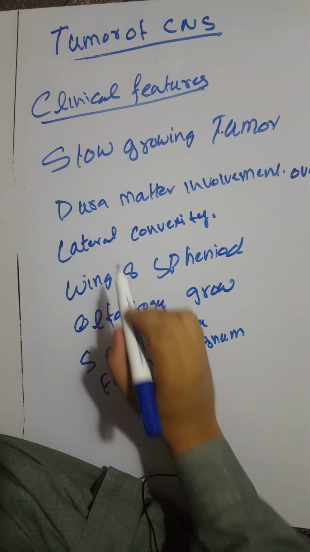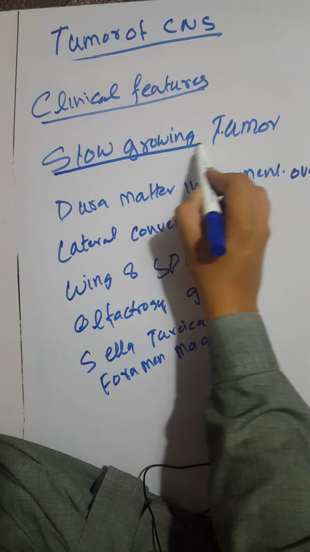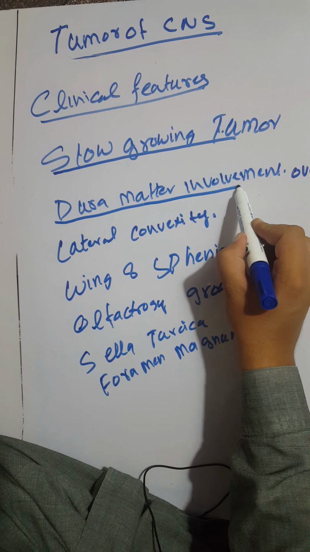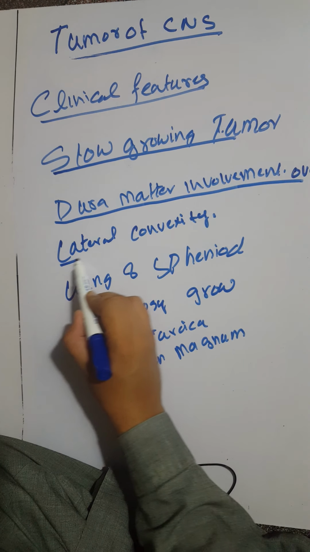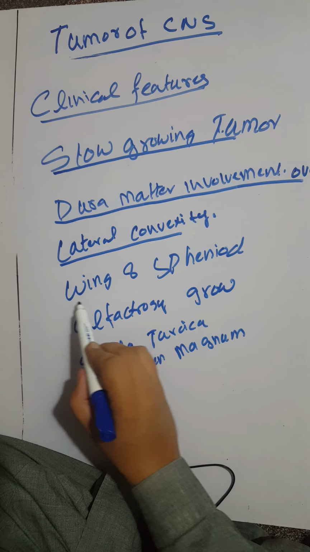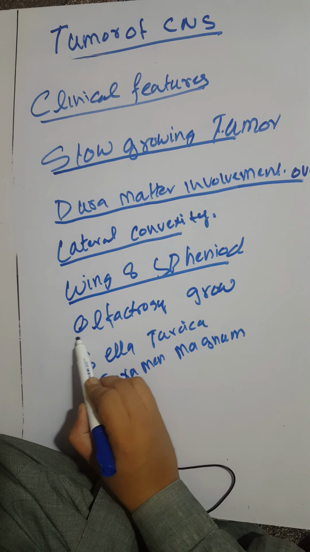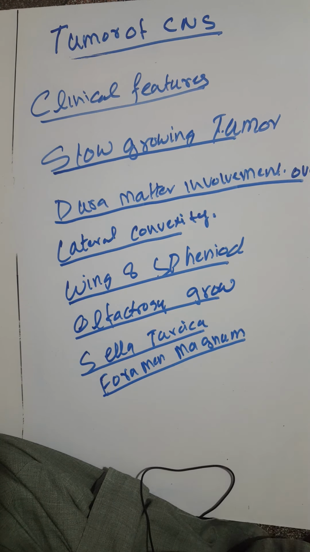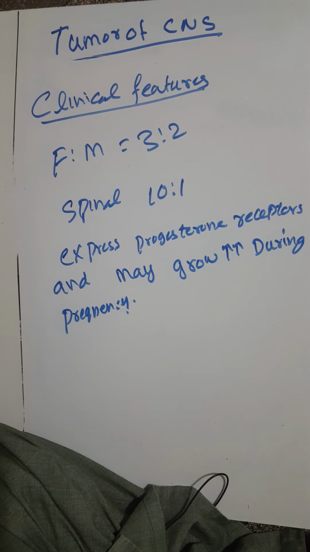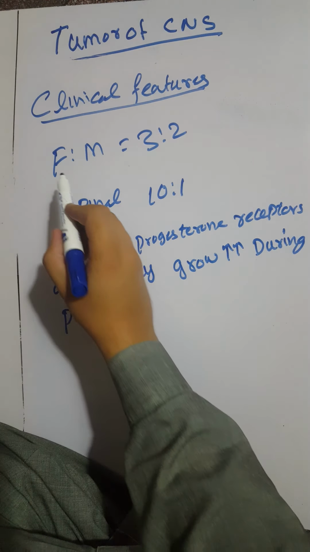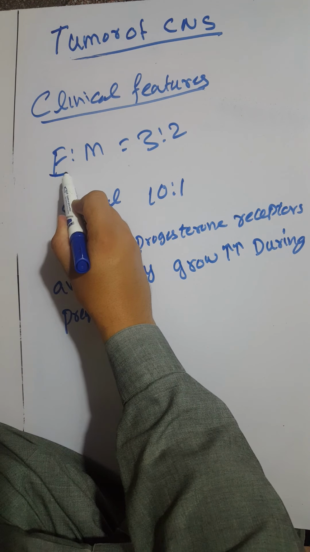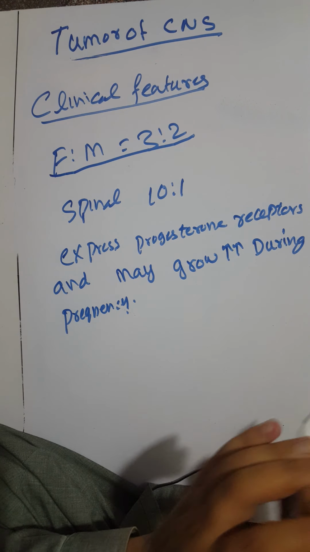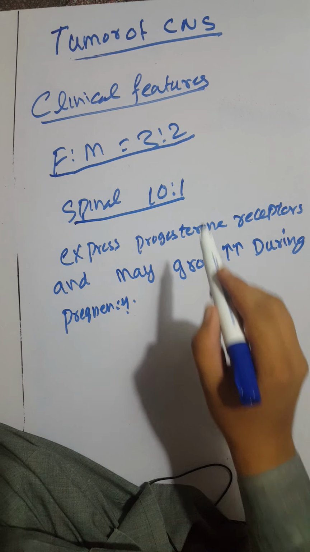The typical meningioma are slow-growing tumors that arise from the dura mater involvement and they spread over the lateral convexity, and they also spread to the wing of sphenoid, olfactory groove, sella turcica, and foramen magnum. The clinical feature of the meningioma is that it predominantly occurs in female slightly more than male, 3:2, and for the spinal meningioma the ratio is 10:1.